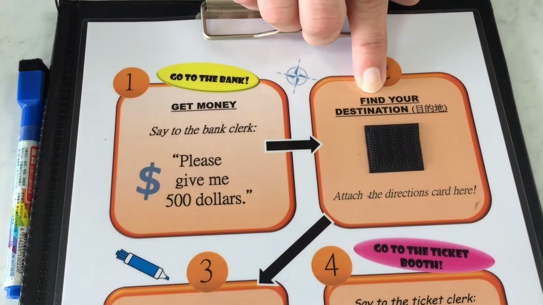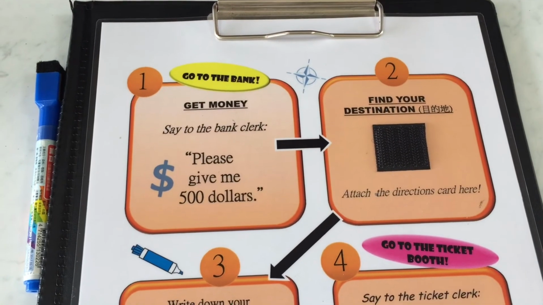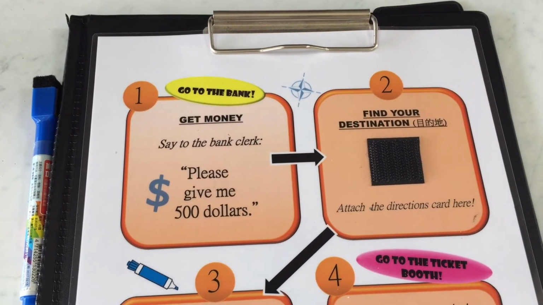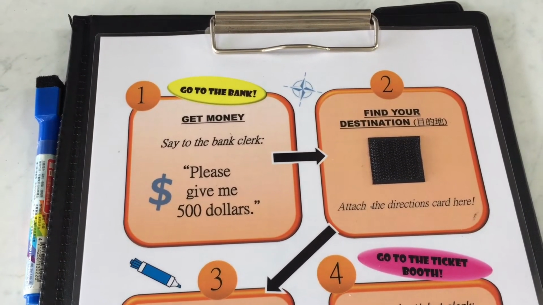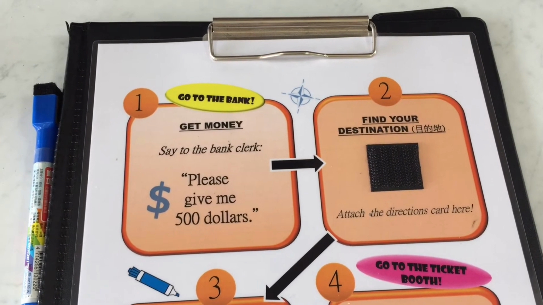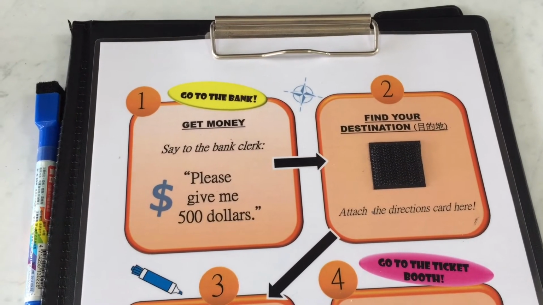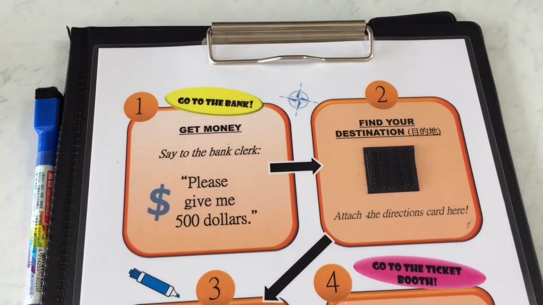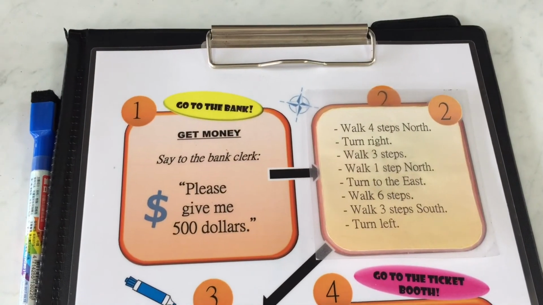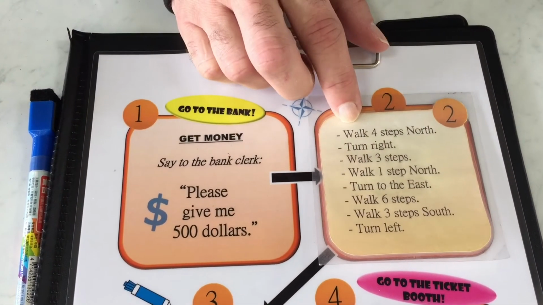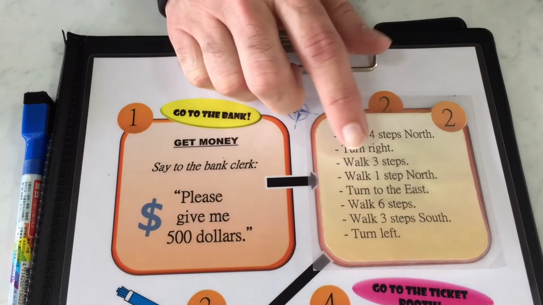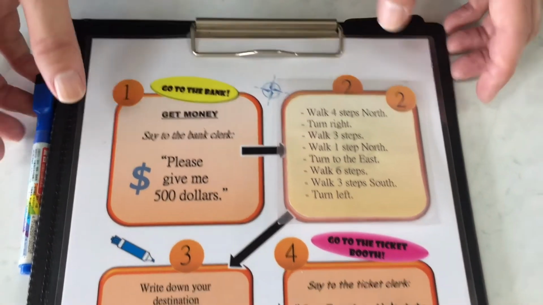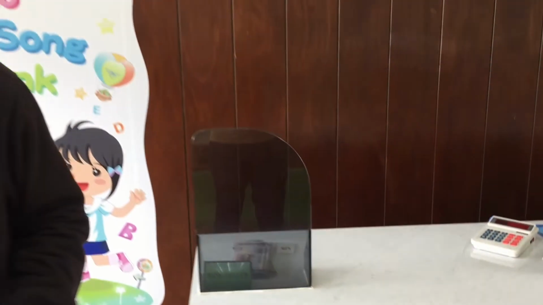Now it's time for step 2. It says find your destination. Say it again. Destination. Destination. Yes, that is where you are going on the train. Remember, the train starts in Wanhua and it goes to your destination. So what is your destination? That's what we need to find out. To do that, we follow these directions. You can say it says walk 4 steps north, turn right, walk 3 steps, and so on. So, follow me to find your destination.